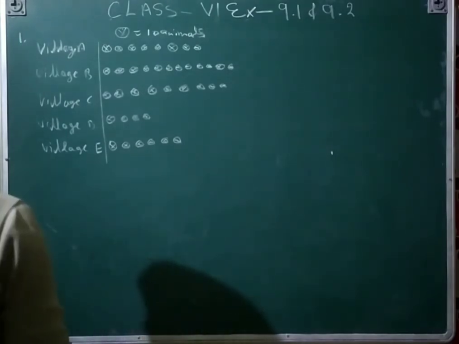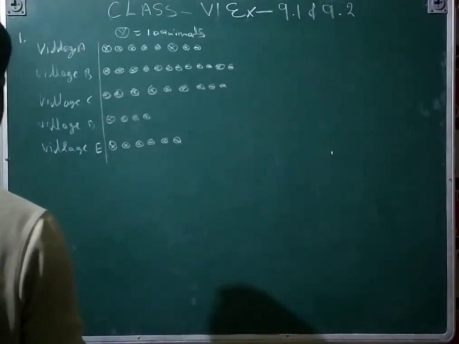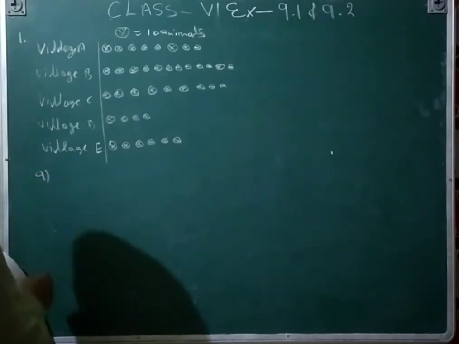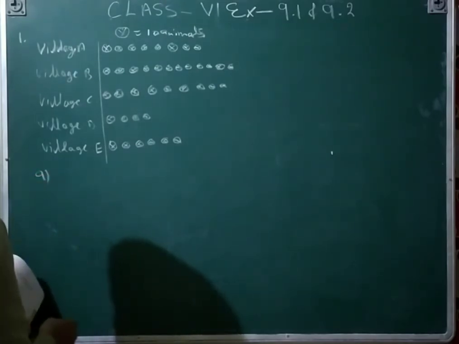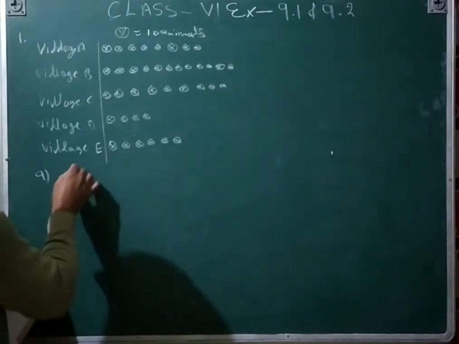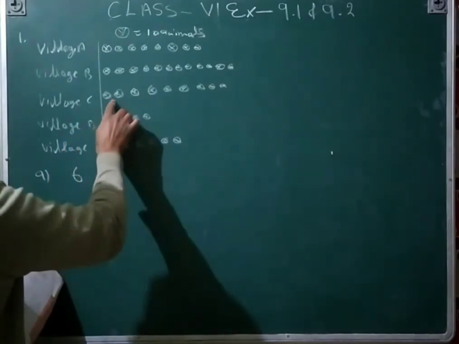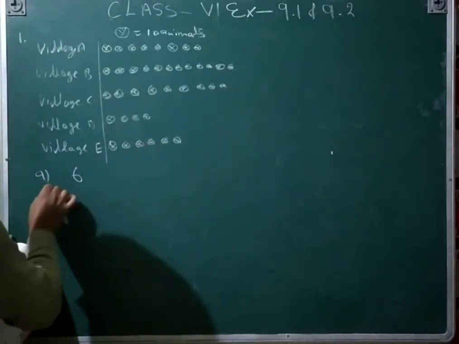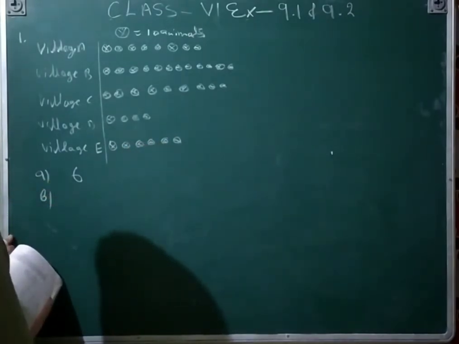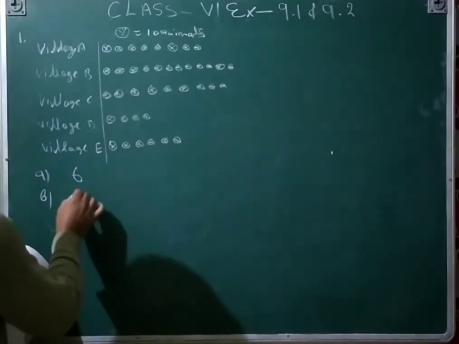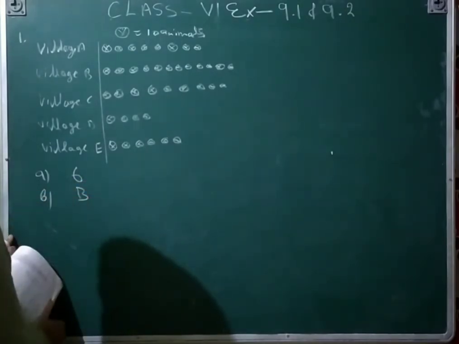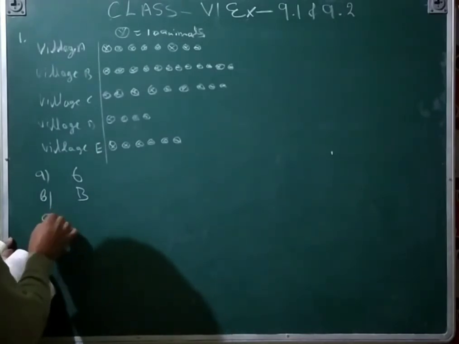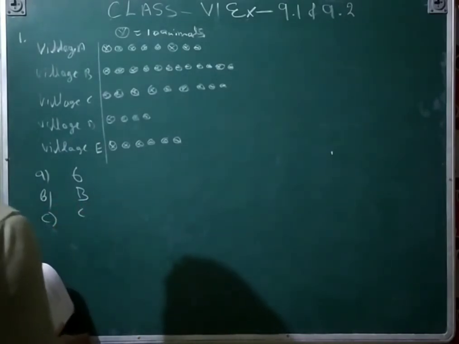And then question number 2. Oh, sorry, A part is also given here. How many symbols represent animals of village E? That is 6. And then B, which village has the maximum number of animals? And then which village has more animals, village A or village C? Village C has more animals.